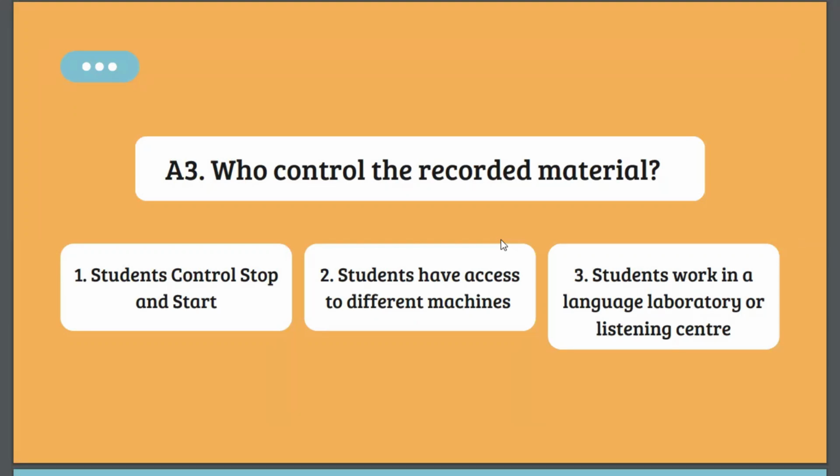In the language lab, students can work individually with their own machines, giving them full control to pause, rewind, or fast forward the recording. And this independence allows each student to work at their own pace and to improve their comprehension and retention.